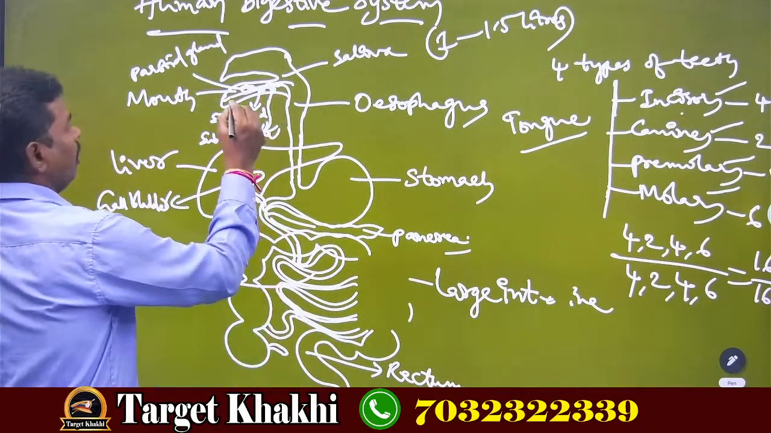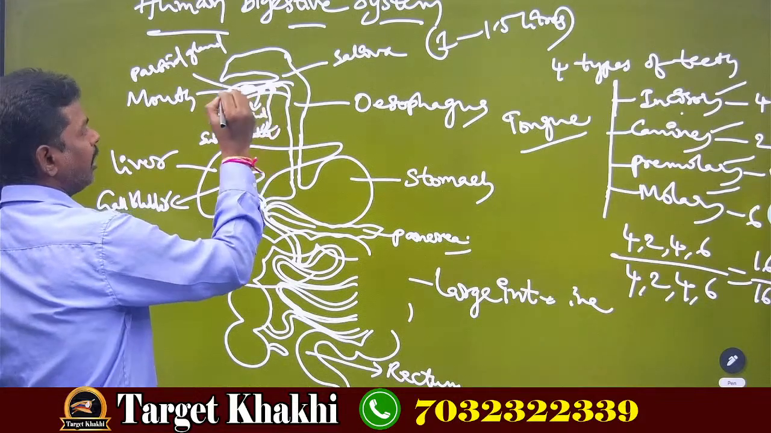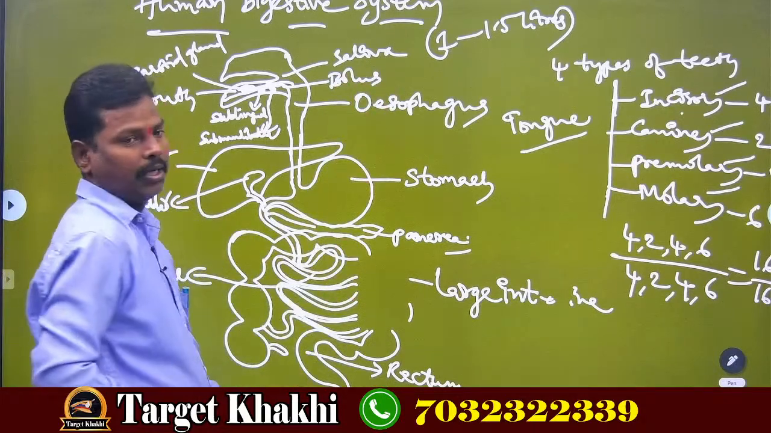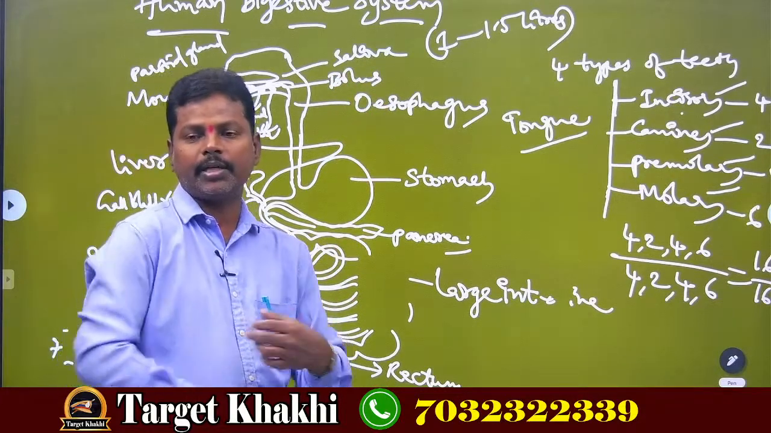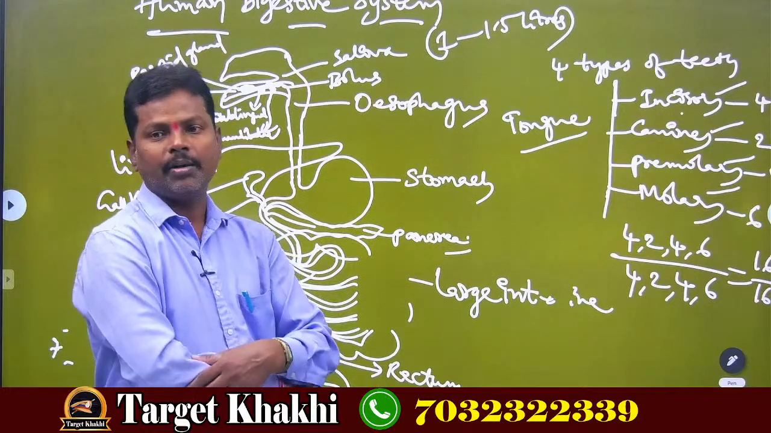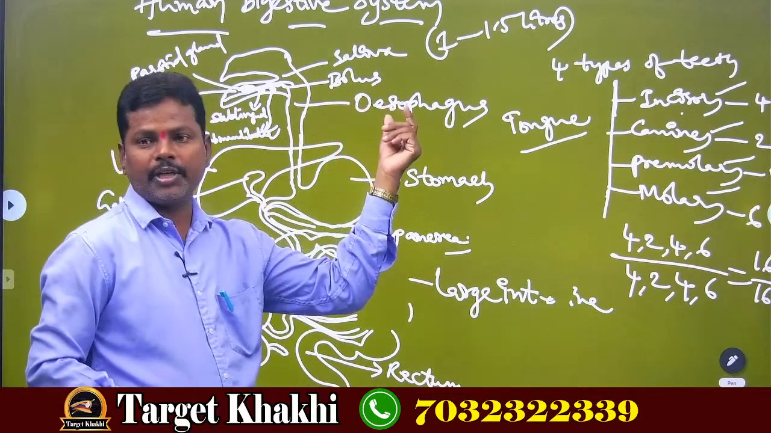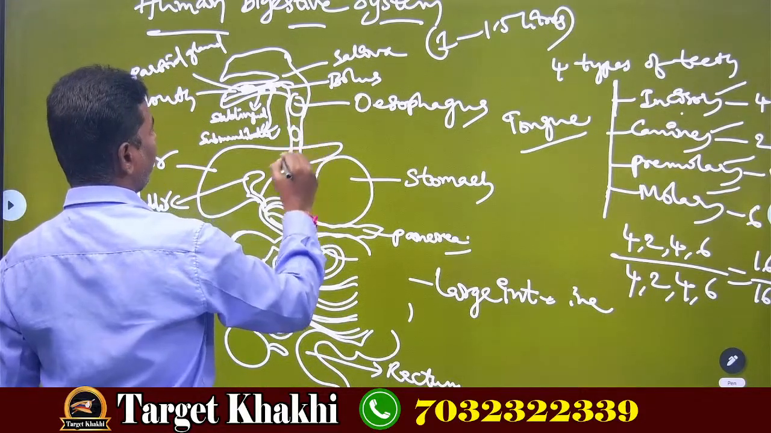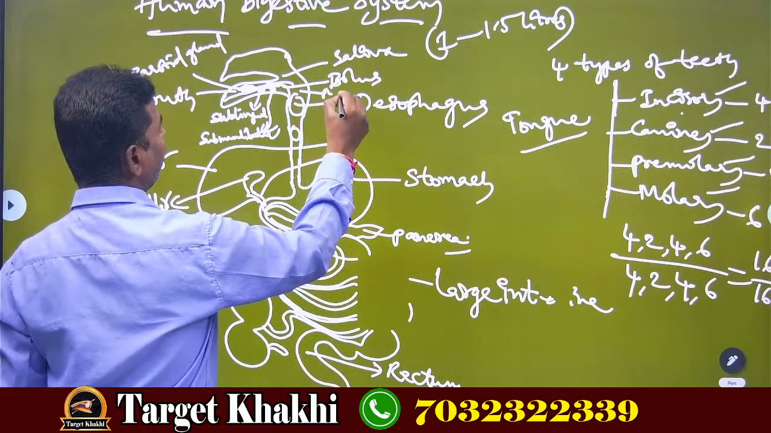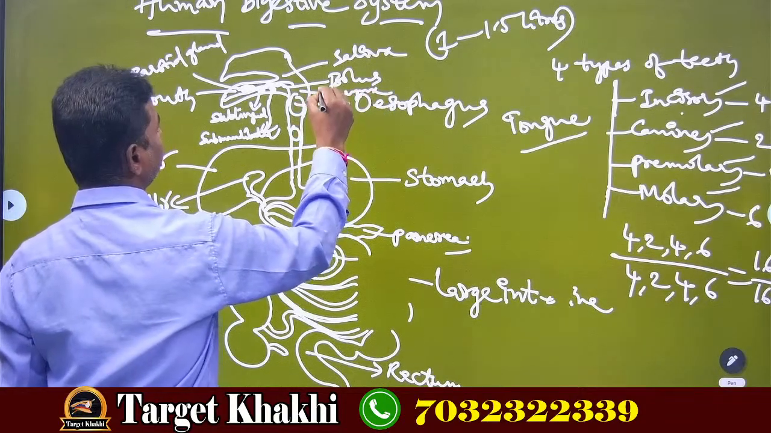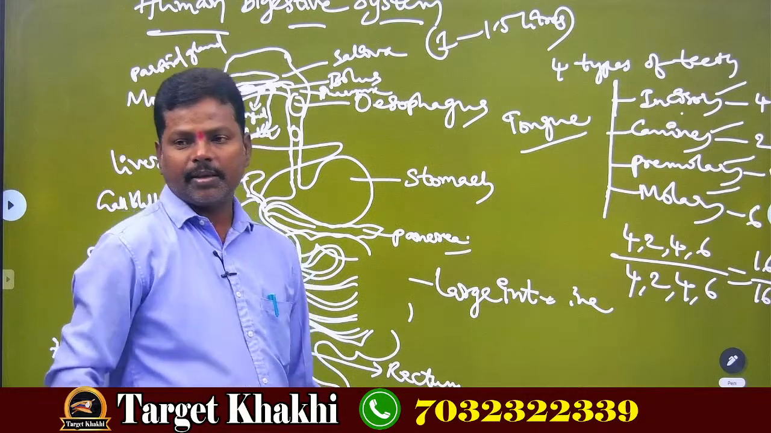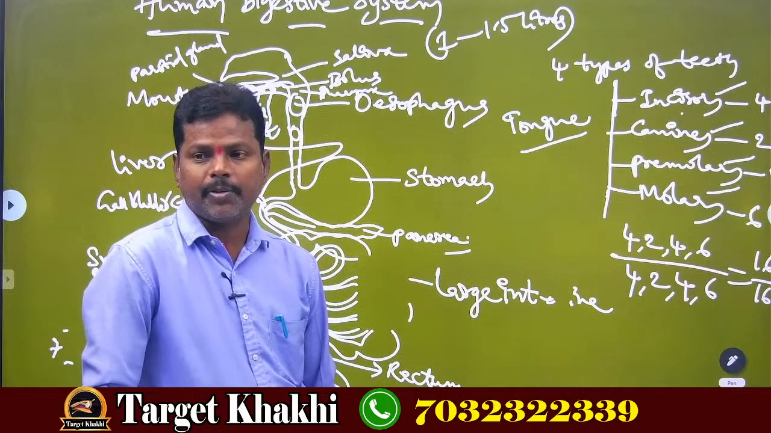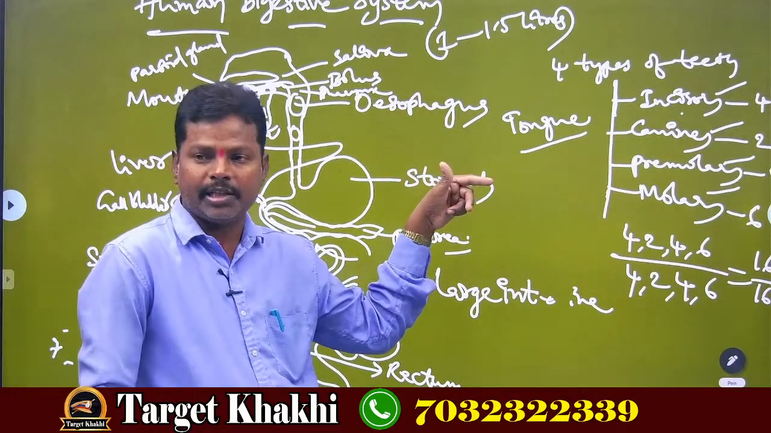In the mouth, the solid food which we take is nothing but holozoic type of nutrition, which is present in mammals. The chewed food is called bolus. This chewed food slowly enters the esophagus through a junction called the pharynx. The pharynx is the part of the digestive system present between the oral cavity and the esophagus.